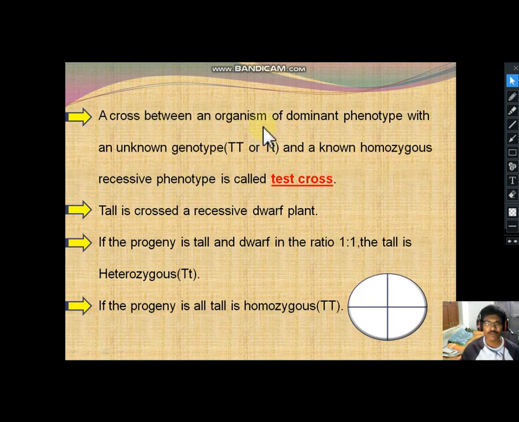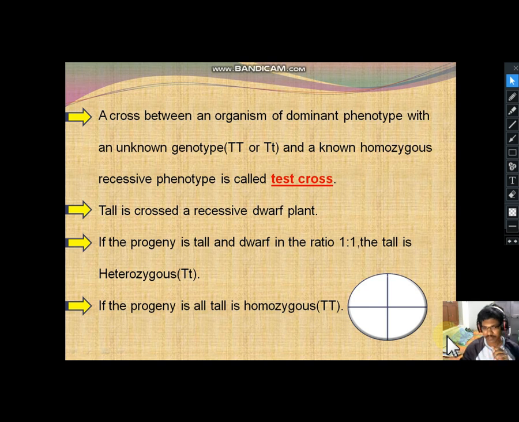Here, a cross between an organism of dominant phenotype, which means phenotypically they are dominant, but the genotype is unknown. We don't know whether it is capital T or small t, but it is crossed with the homozygous recessive, which means small t, and that is called a test cross. So there is a slight difference between back cross and test cross.